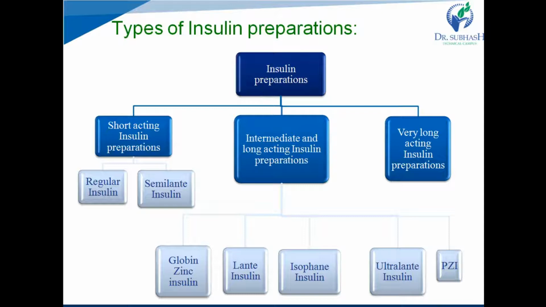Short-acting preparations are subclassified into regular and semi-lente insulin, and intermediate and long-acting preparations are classified into 5 subclasses: globin zinc, lente insulin, isophane insulin, ultralente insulin, and protamine zinc insulin. Among these 5 subclasses, globin zinc, lente, and isophane insulins are intermediate acting, and ultralente and protamine zinc insulins are long acting.